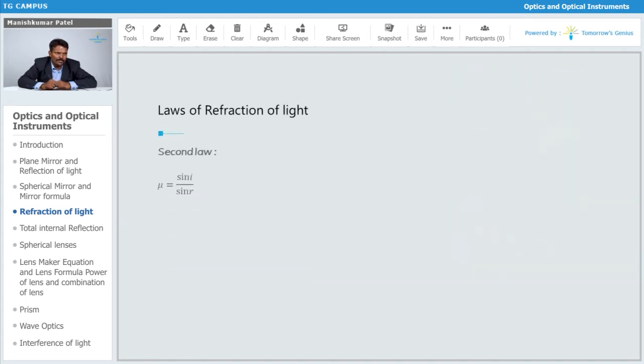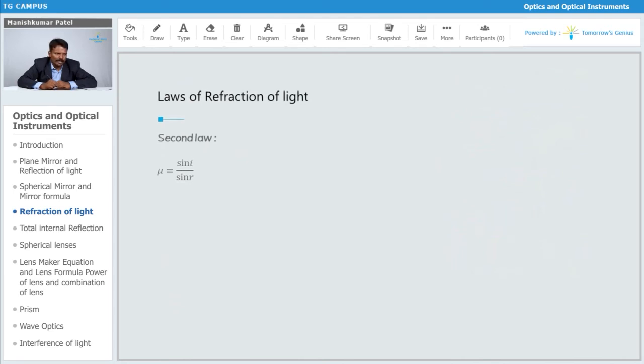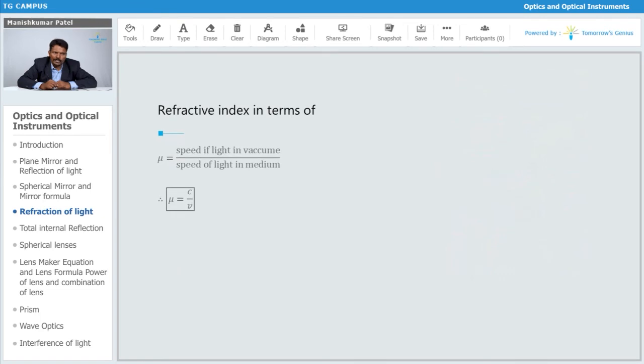Similar to that, we have just seen the second law, where I told you that for a given pair of media, the refractive index is fixed and its value is sin i upon sin r. It is also defined that mu is equal to c upon v, that is, the speed of light in vacuum upon the speed of light in a particular medium.